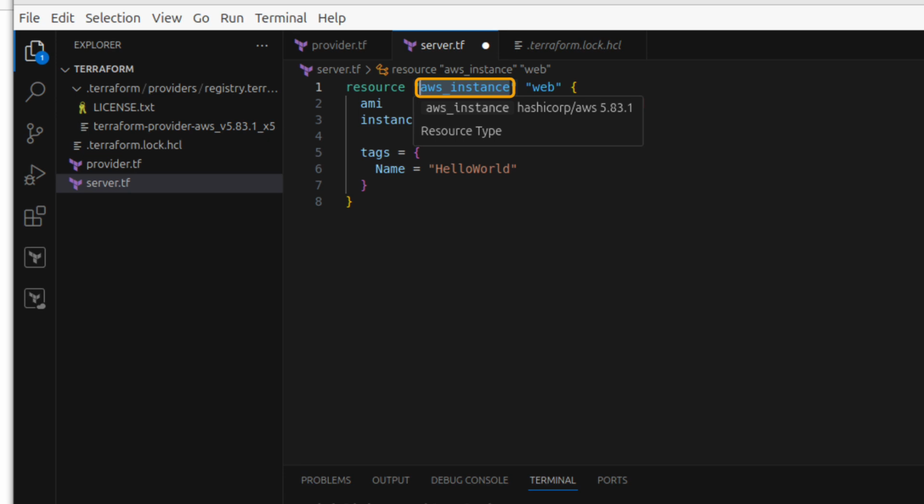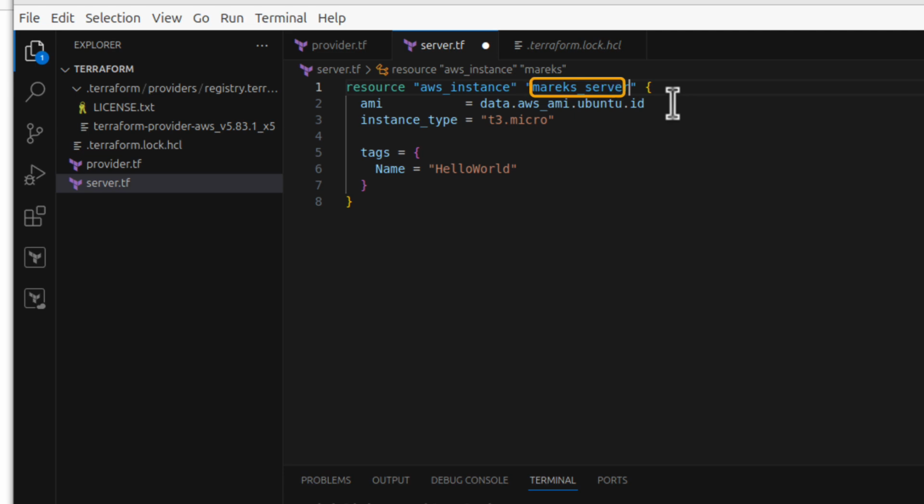That means we are going to create a virtual server. And this is the name. I can call it whatever. Let's maybe change it. Not web, maybe not web server. I want to call it Marek or Marek's server. I can call it whatever, doesn't really matter. And the AMI is something I can specify myself.